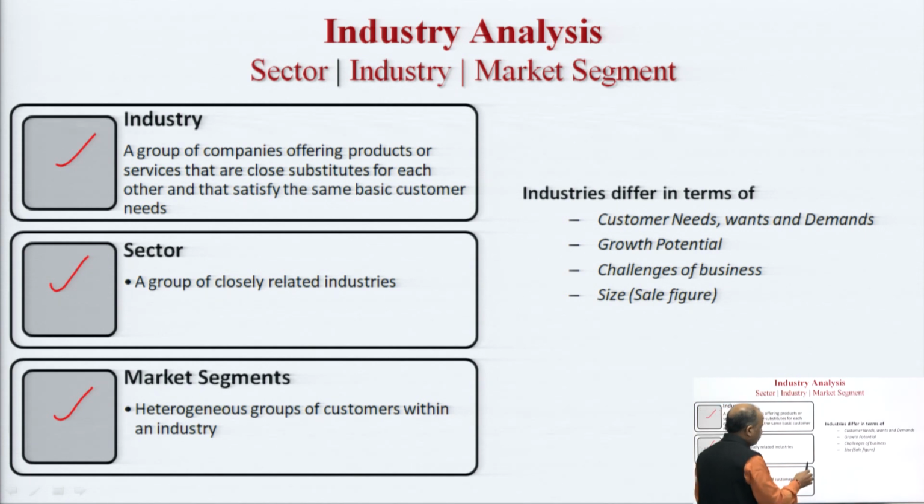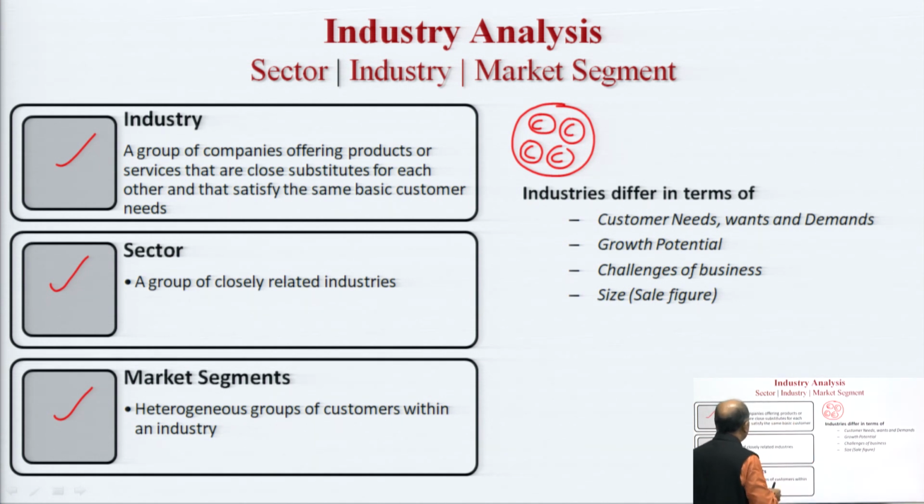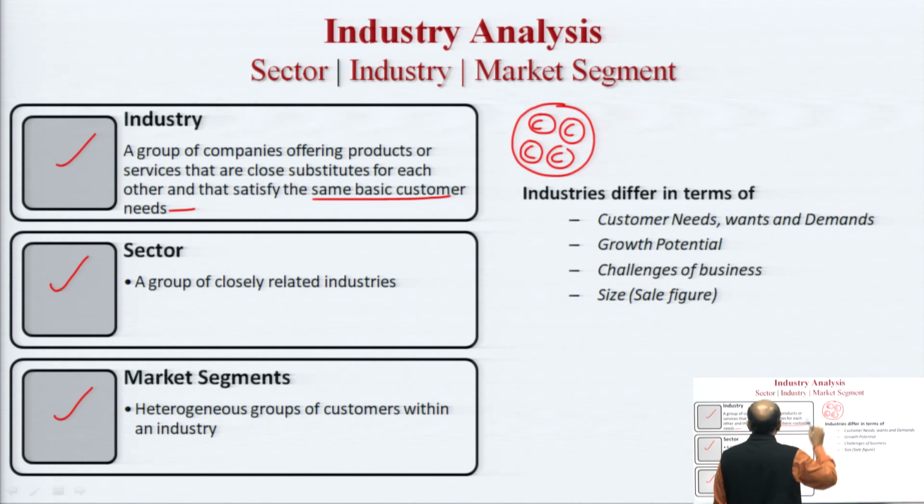So industry is basically a group of certain companies, and what is common in these companies is that they are targeting a similar kind of consumer need. They are targeting the same customer need, and therefore they are competitive to each other. So it is a group of companies which are dealing in close substitute products and targeting the same customer need. Now what is sector?